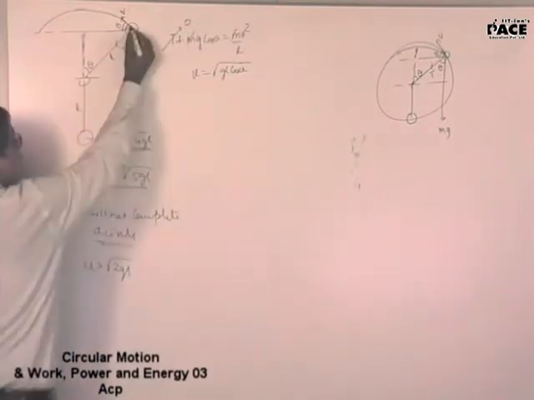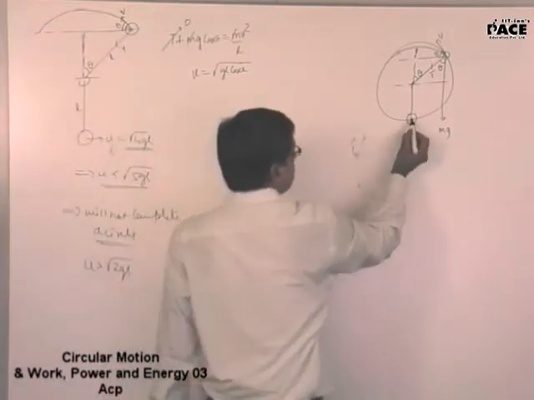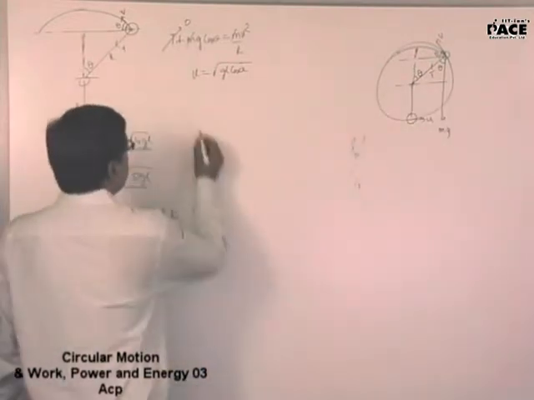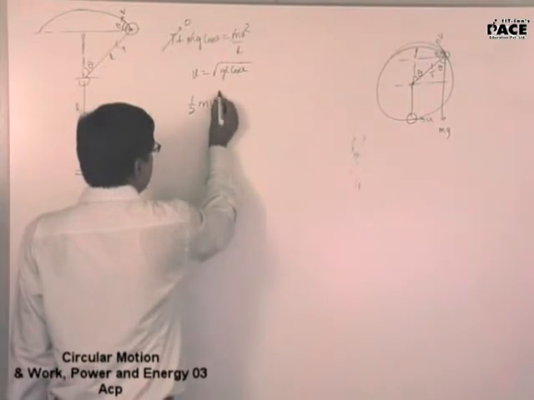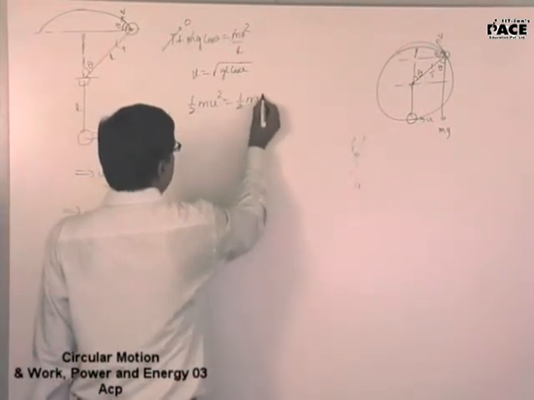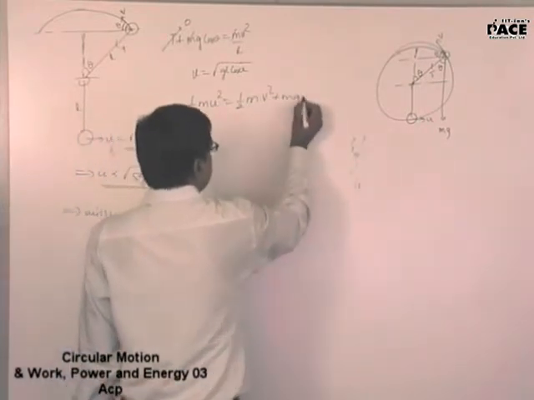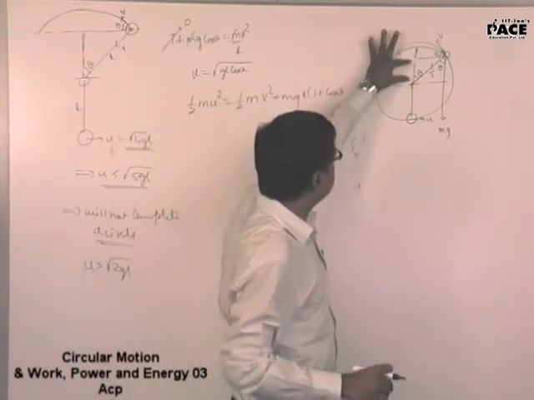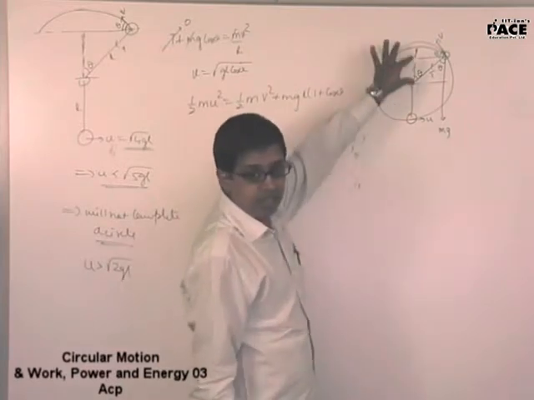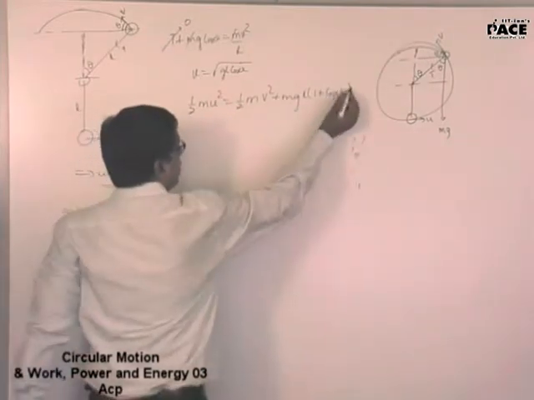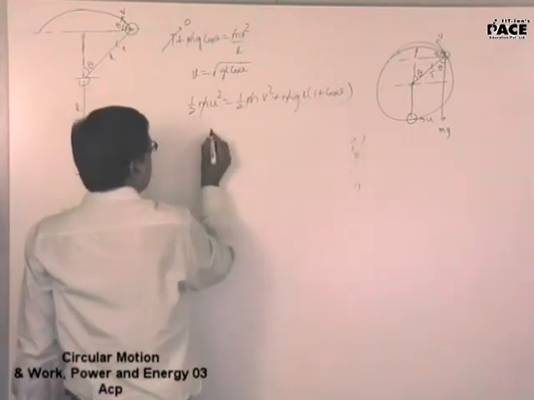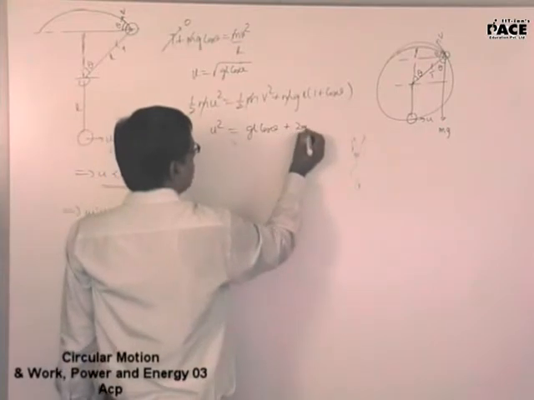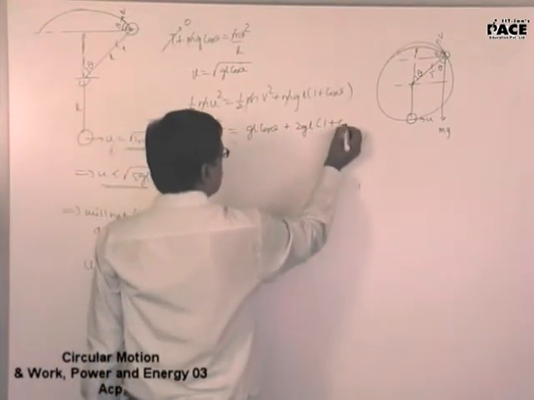Now conserve the total energy here and here. You are conserving the total energy here. This is U and that is V. Now initial energy is half mu square. The final energy there is half mv square plus mgL into 1 plus cos theta. See, because this is L and this is L cos theta, the height. Hence, m gets cancelled out. U square is equal to gL cos theta plus gL into 1 plus cos theta.